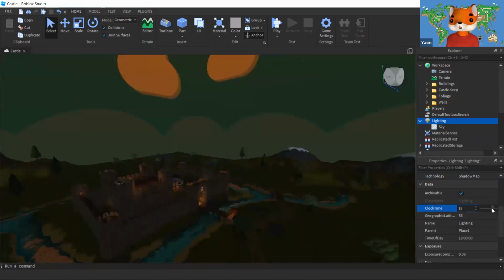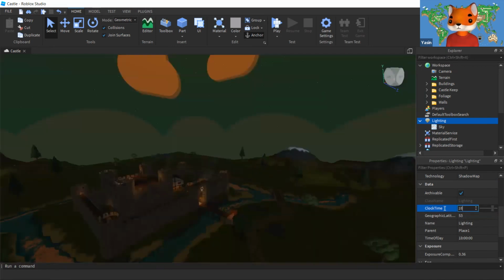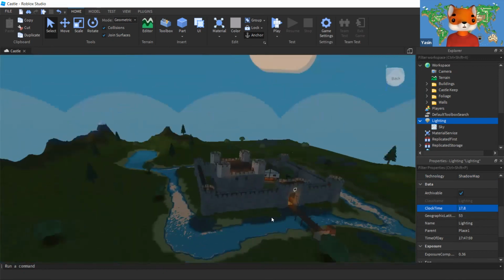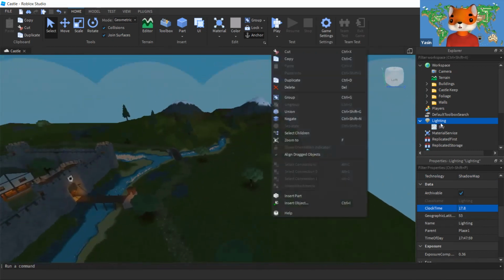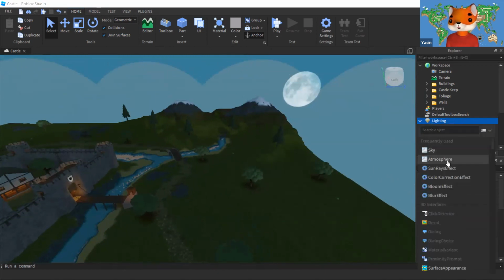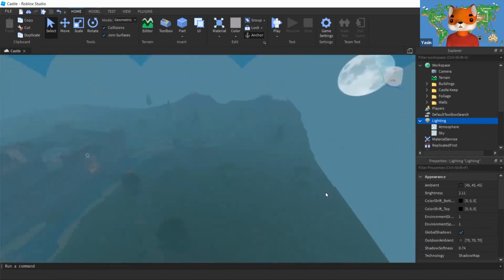So we are basically at the stage of setting our game map. We can pick daytime, nighttime, or evening. Yeah, let's pick something not too dark, maybe around 6 p.m. Okay, I'll go with 17.8. This looks awesome. Now I'm going to get started with the first step over here. But before we do the first step, I'm also going to go to the lighting, and maybe add atmosphere to give some kind of glare effect. Now this looks really cool.